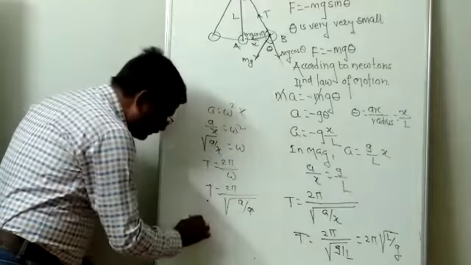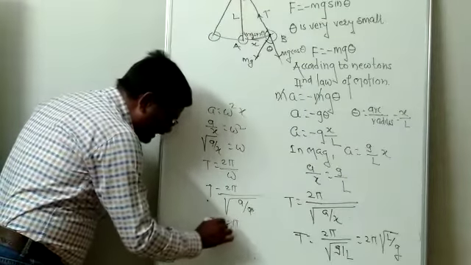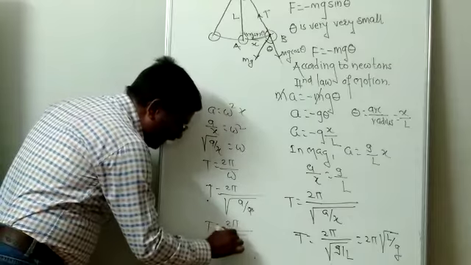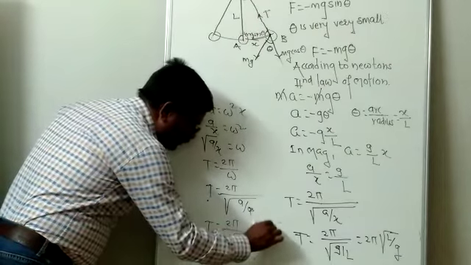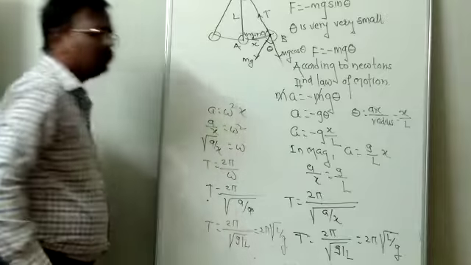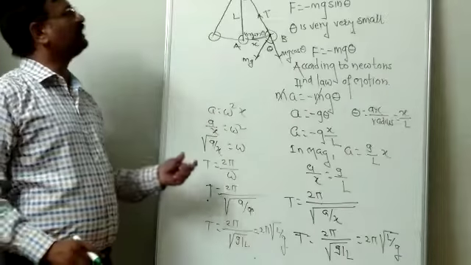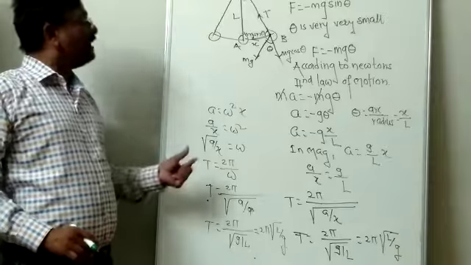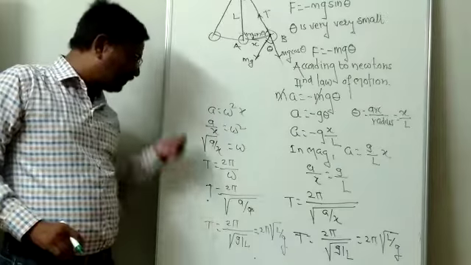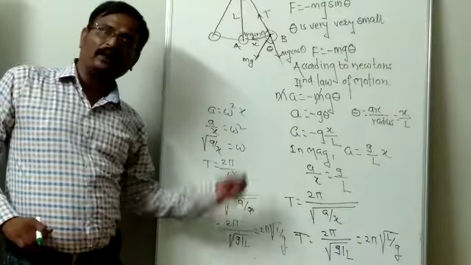I can write T is equal to 2 pi under root l by z. This is the objective what we needed to have. The period of simple pendulum is T is equal to 2 pi under root l by z.